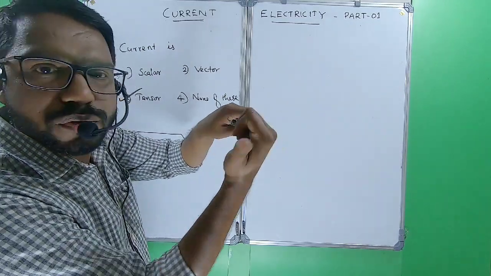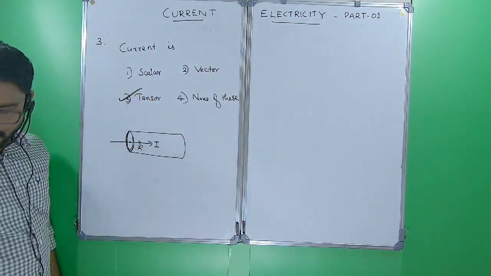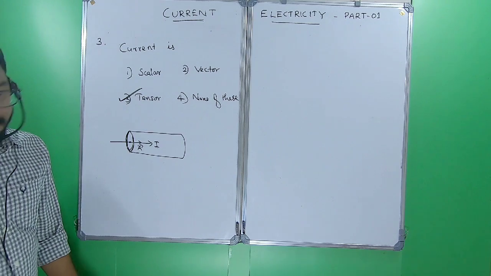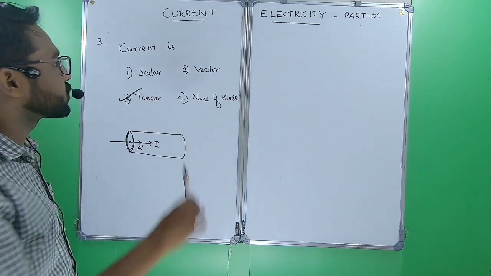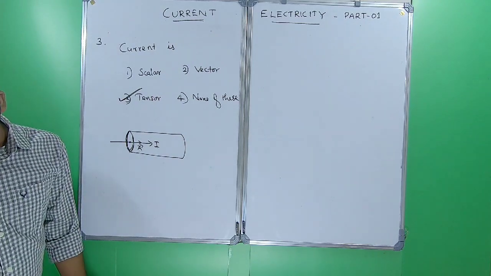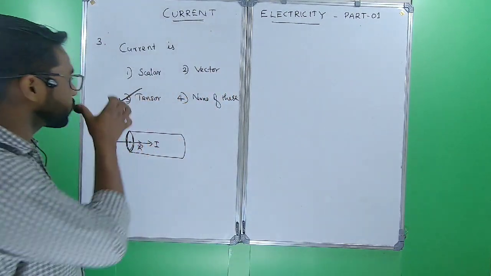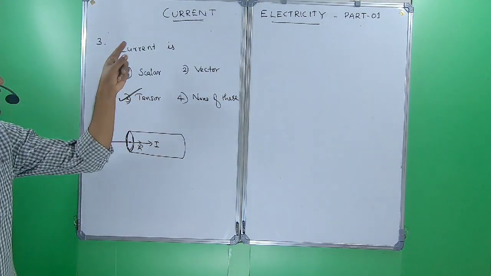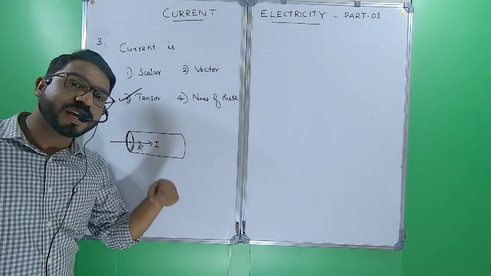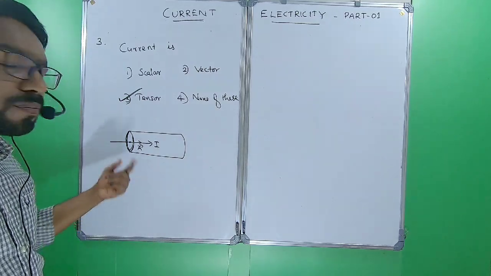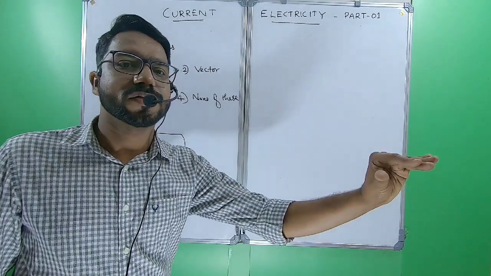So tensor is a scalar quantity which has a direction and a plane in which the quantity acts.